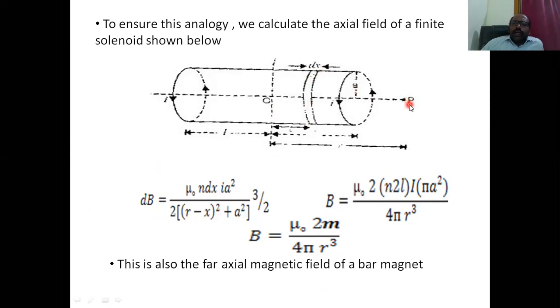We are calculating the field at this point, a point on the axis of the solenoid, that is the axial point.